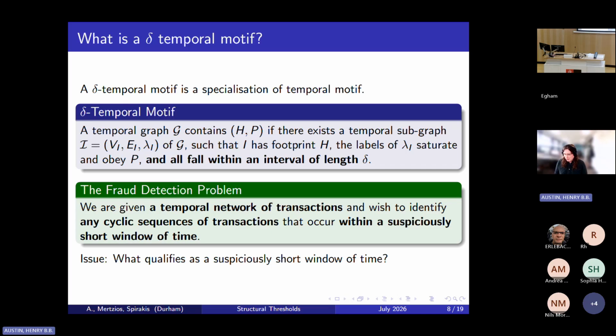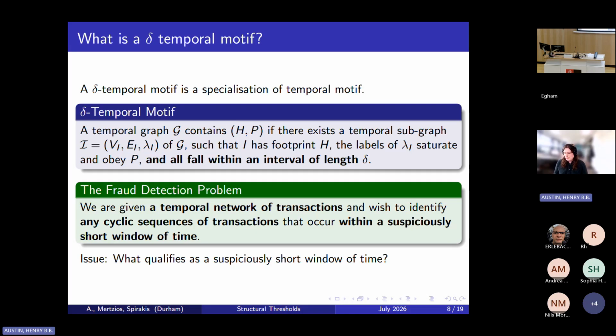And a classic type of fraud is money laundering, and a textbook way to do money laundering, if such a textbook existed, would be to send the same money via a cyclic sequence of transactions through a series of intermediaries back to yourself. And we would like to be able to find these patterns within a big temporal network.